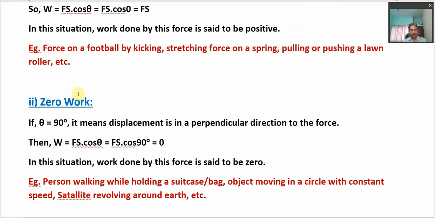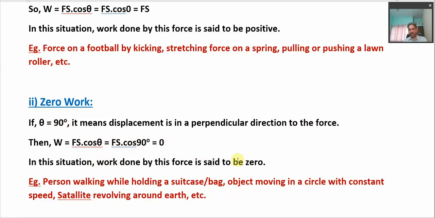Then we can discuss zero work. We say that work done is zero if the angle theta in the formula of work is 90 degrees. It means that displacement is taking place in a direction perpendicular to the direction of the force. Therefore, whenever we substitute the value of theta as 90 degrees, cos 90 comes to be 0 and hence work calculates to be 0. So in this situation we say that work done by this force is 0.